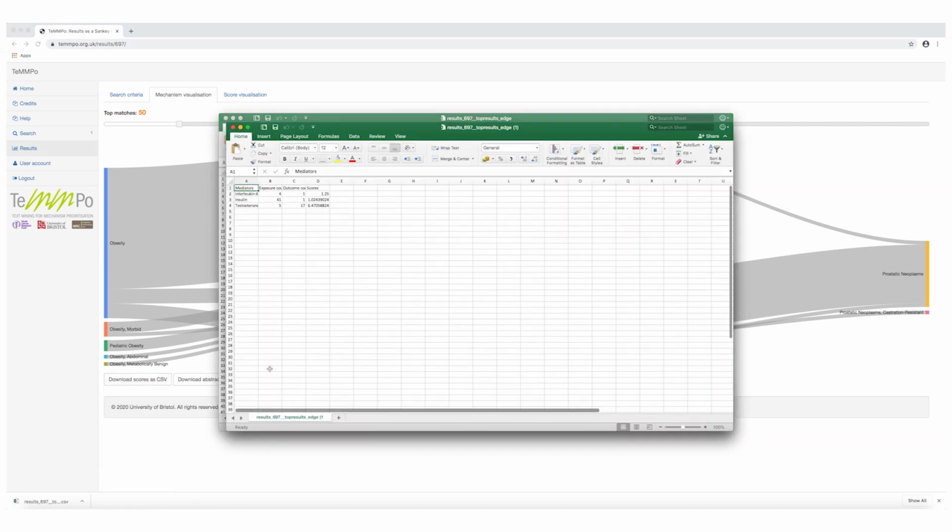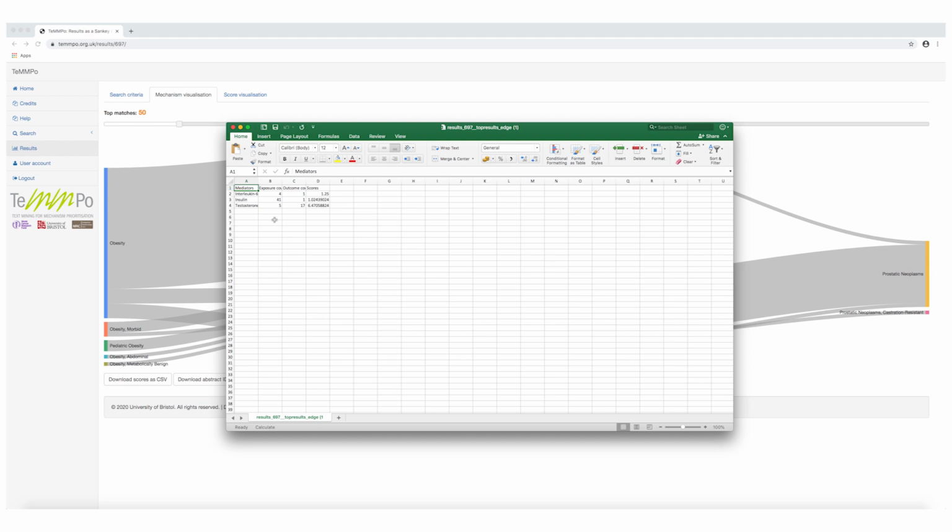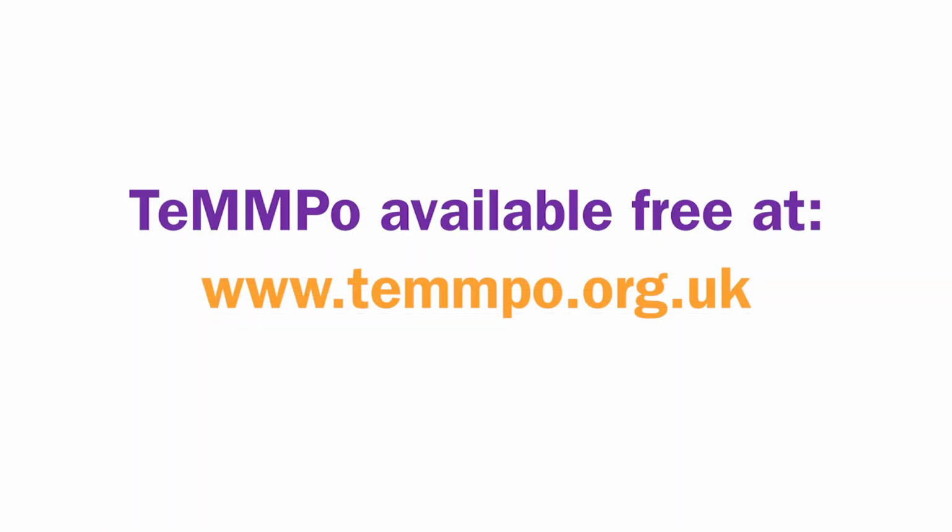As we can see, testosterone is ranked the highest mechanism above cytokines and insulin. Of course, we recommend you discuss these search results with colleagues who have specialist knowledge relating to the mechanisms before making a final decision. You can access TeMMPo at this web address.